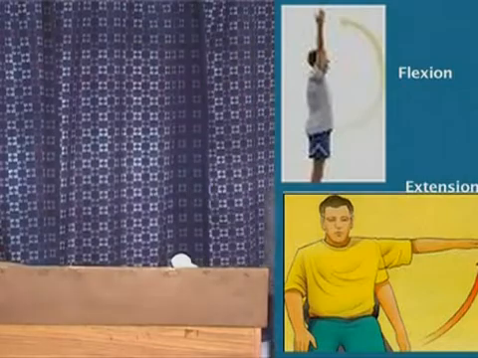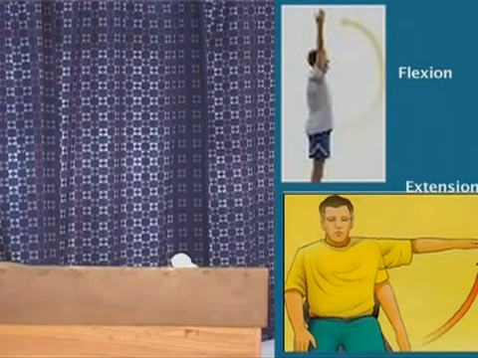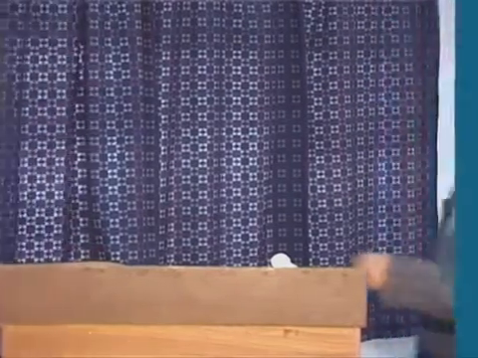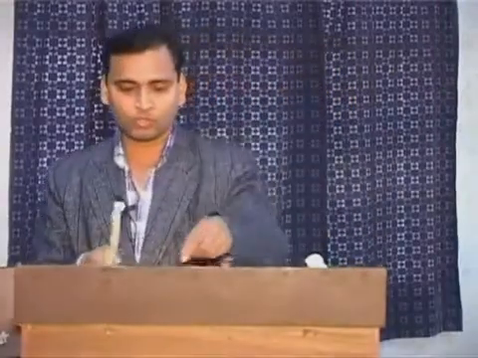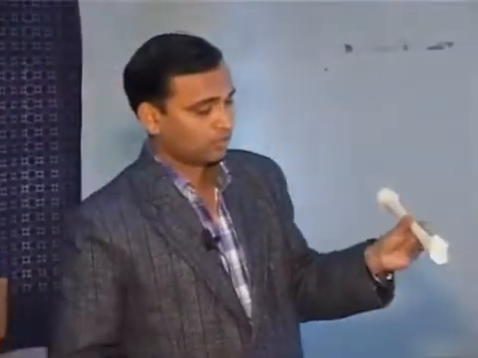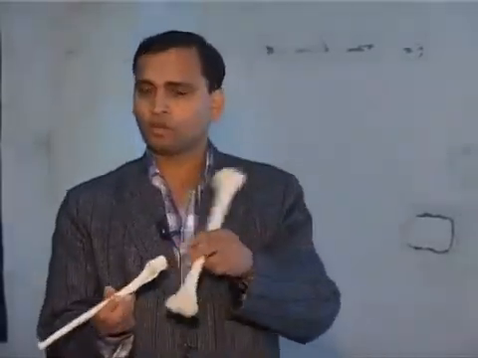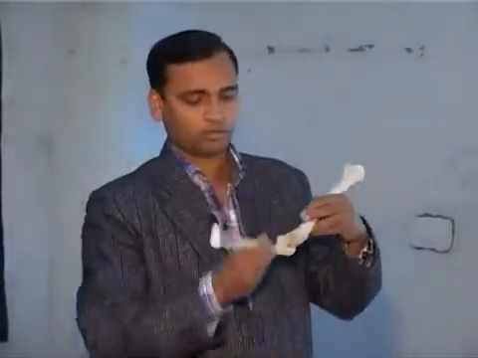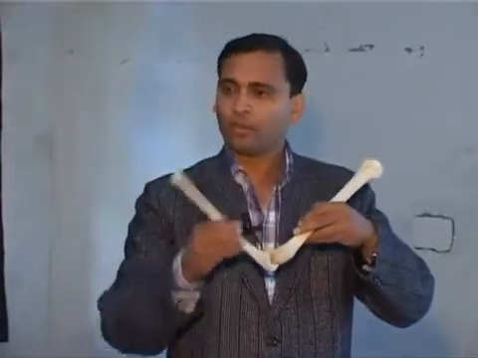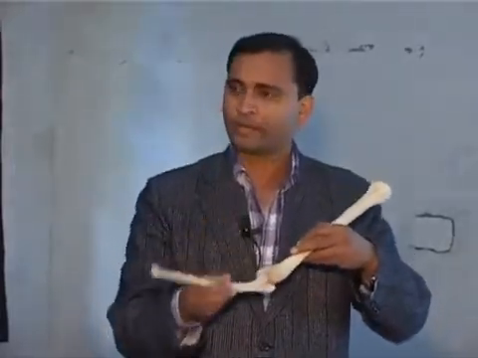You can see here only your ulna is going to attach with the condyle of the humerus. This is your humerus and this is your ulna. This is the trochlea. And this is the olecranon process. Only 1 degree of mobility is available here. Clear?